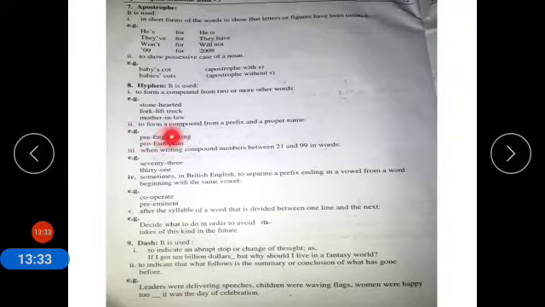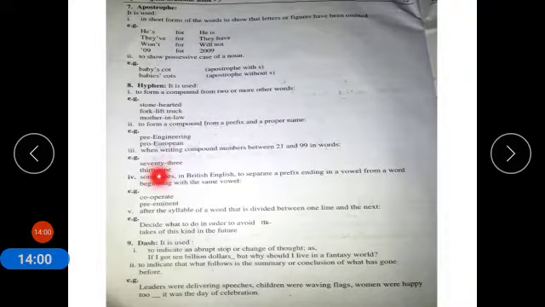Number 2, to form a compound from a prefix and a proper name. For example, pre-engineering, pro-European. Pre is a prefix and engineering is a proper noun. Pro is a prefix and European is a proper noun. Number 3, when writing compound numbers between 21 and 99 in words.